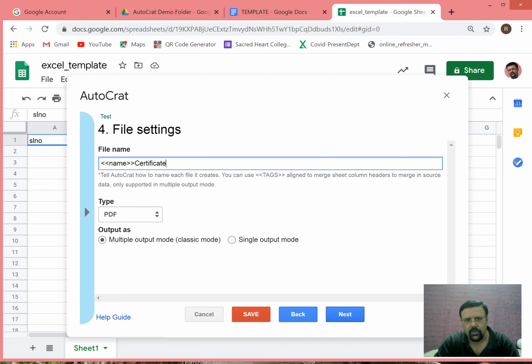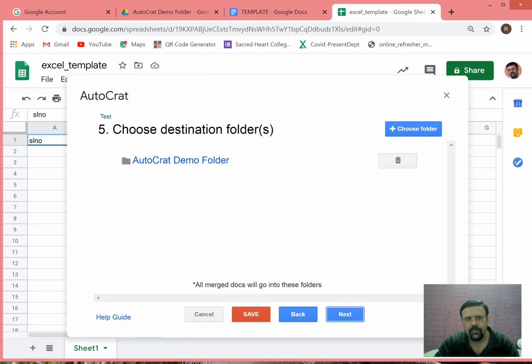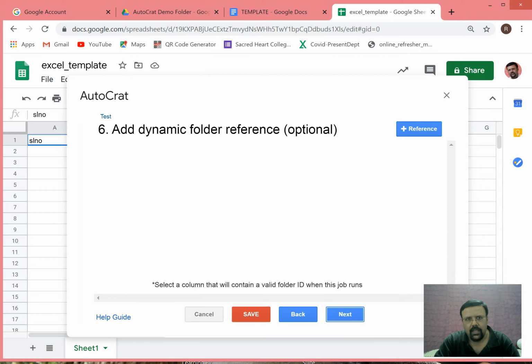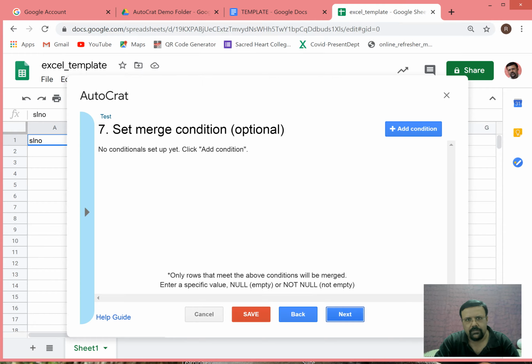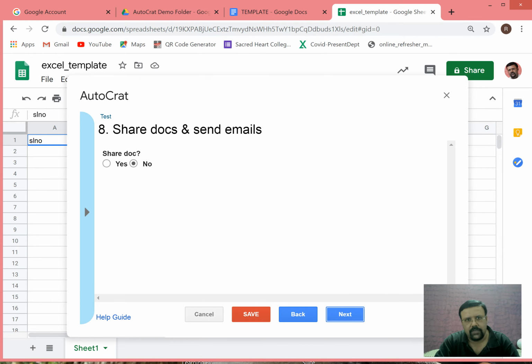Then we can go on to next, and where we have to save this one. Already we are choosing the same folder inside the AutoCAD demo folder. So this is fine. We just choose that folder, or else you can create another folder and decide. I am just storing it here itself. Next, and this is some dynamic folder reference that is not required. Merge is also not required. You need to share and send email.